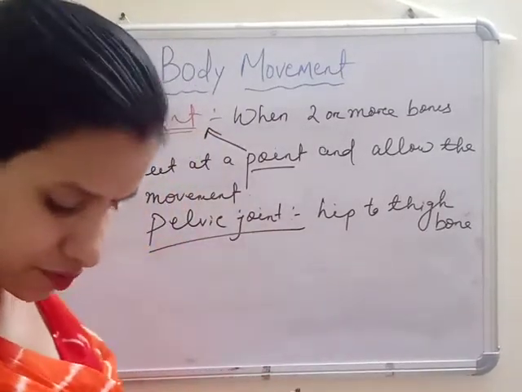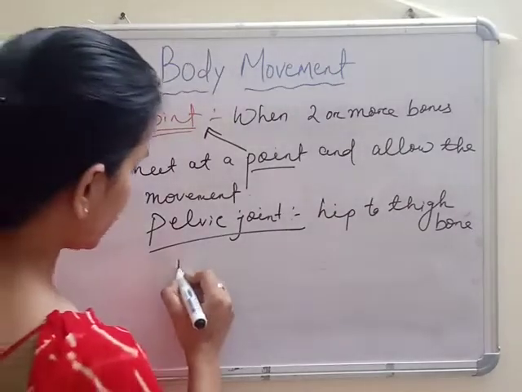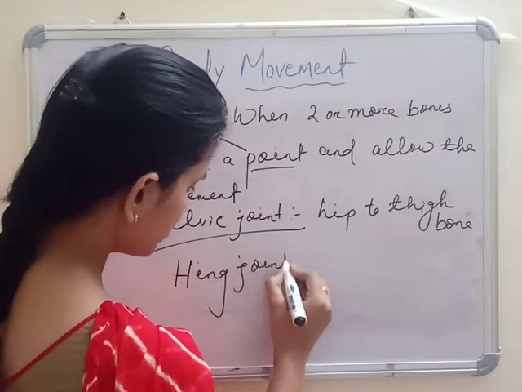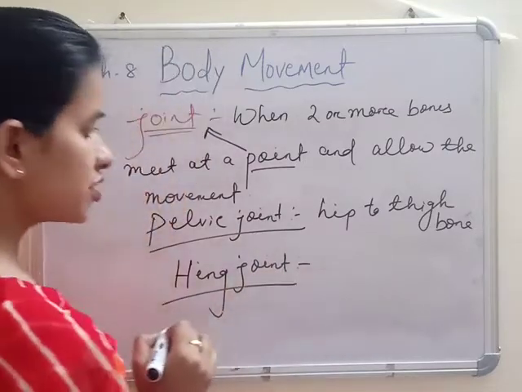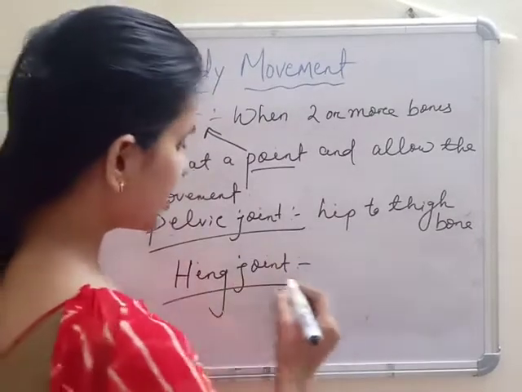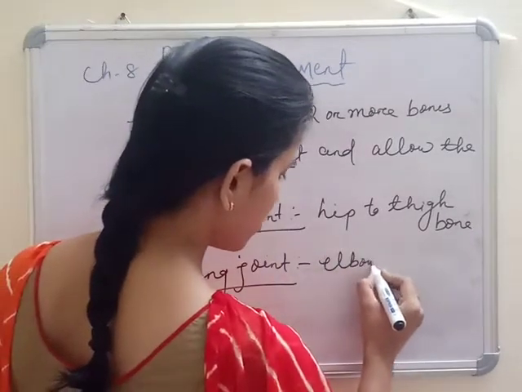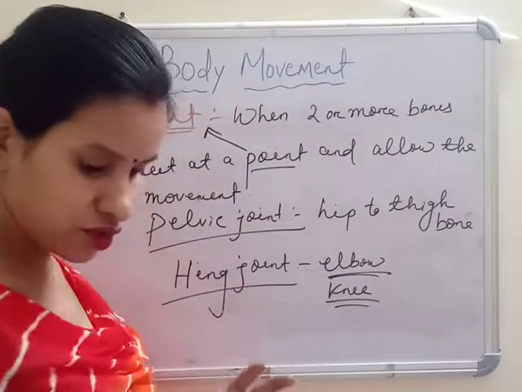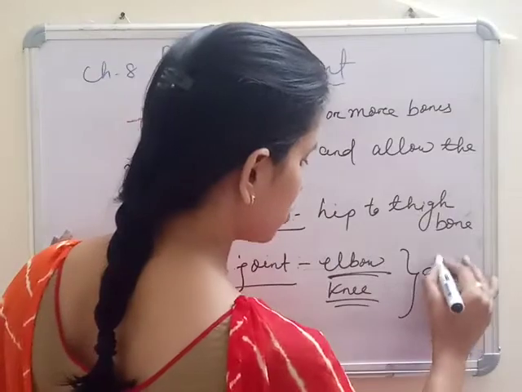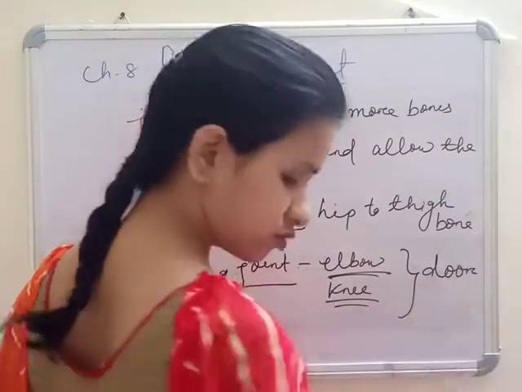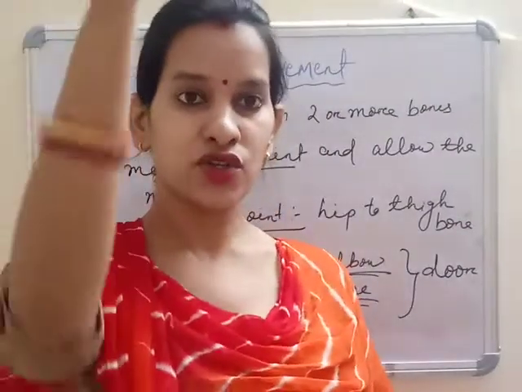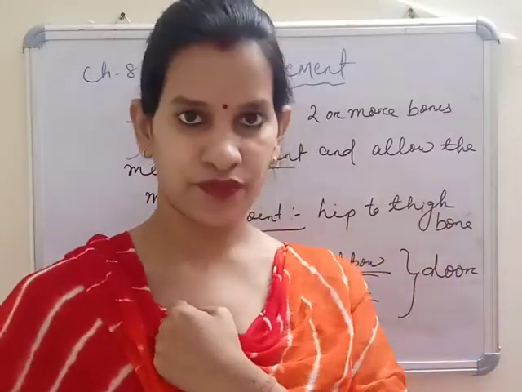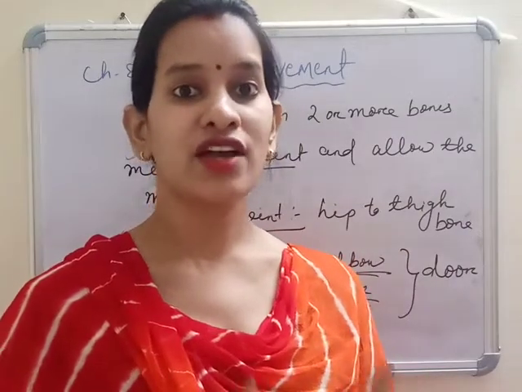Then next is your hinge joint. So, where is the hinge joint present? This is present in the elbow and knee. If you look at the doors in your house, in the doors there are joints by which you can open and close the door. So this joint is called a hinge joint.